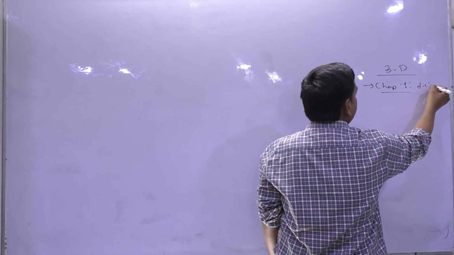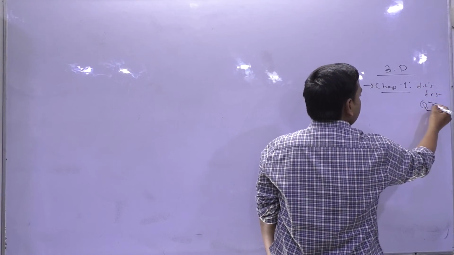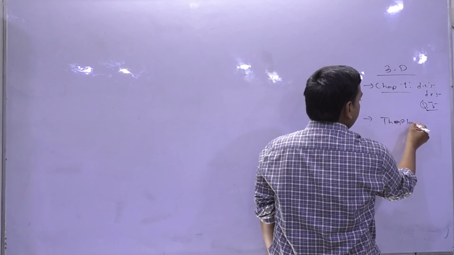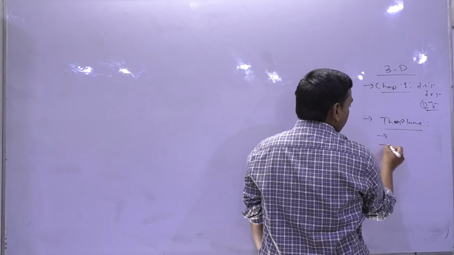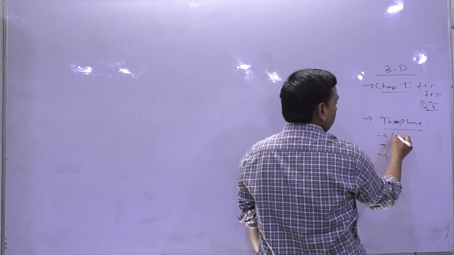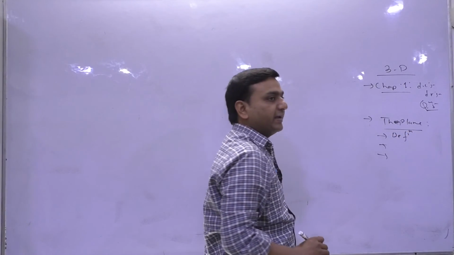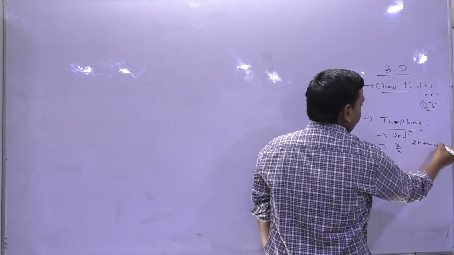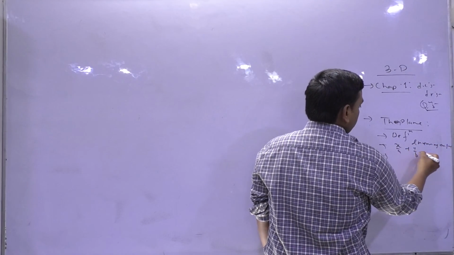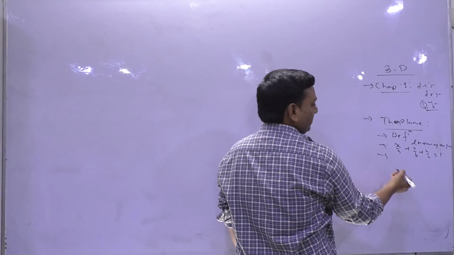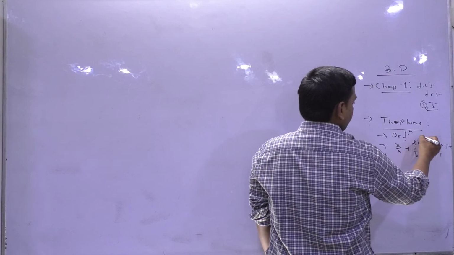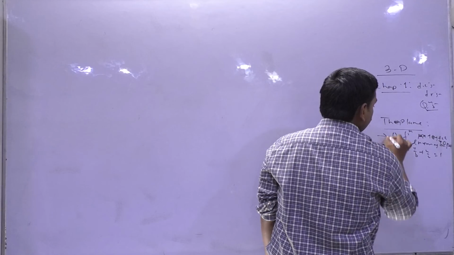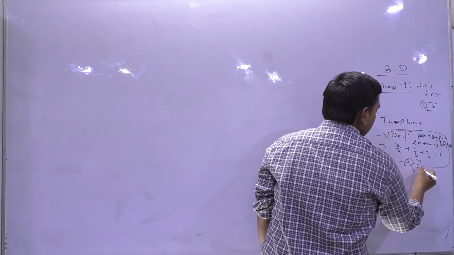Chapter 1: DCs, DRs, questions, how they ask. Chapter 2, that is the plane. In the plane, number first is definition. Number second is Lx plus My plus Nz, normal form. Yesterday someone asked what the general form is. Ax plus By plus Cz plus D equals 0, and questions based on this.